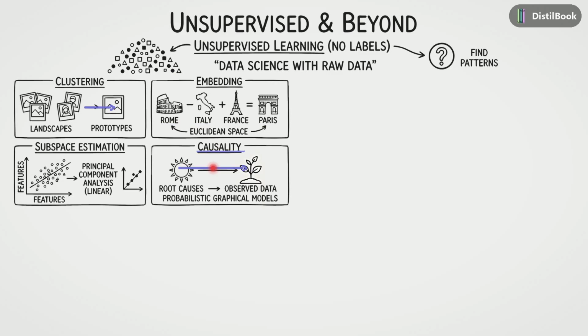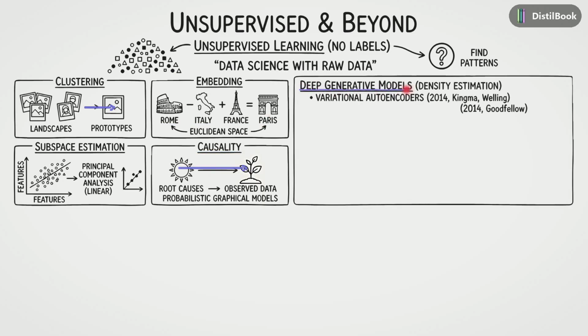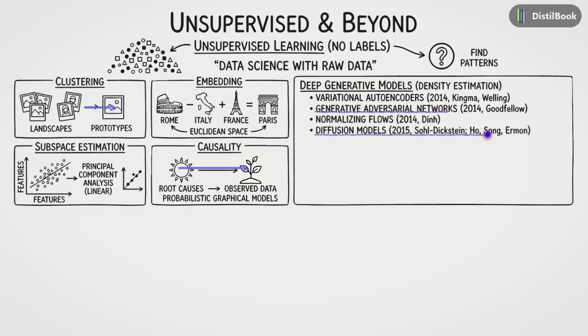Moving to more modern breakthroughs, we have deep generative models. These models estimate the density of data to create new examples. This field exploded with variational autoencoders and generative adversarial networks and has recently evolved into diffusion models, which are behind many modern AI art tools.